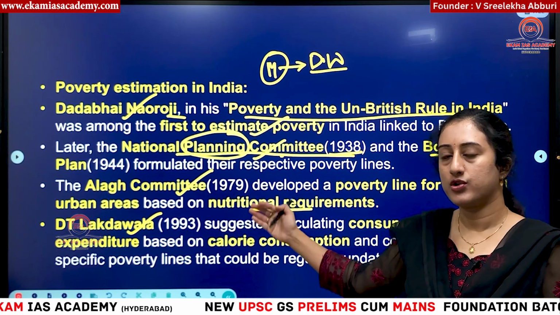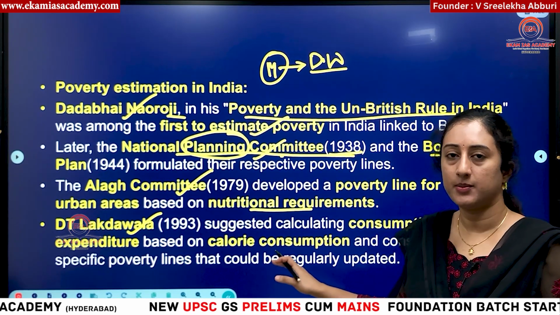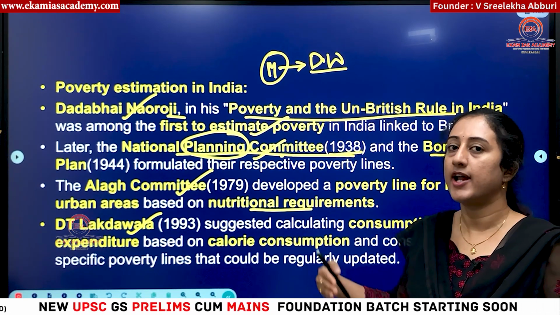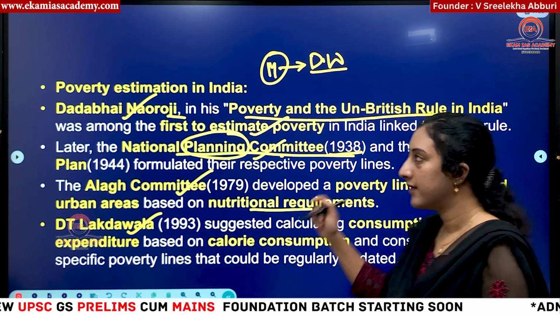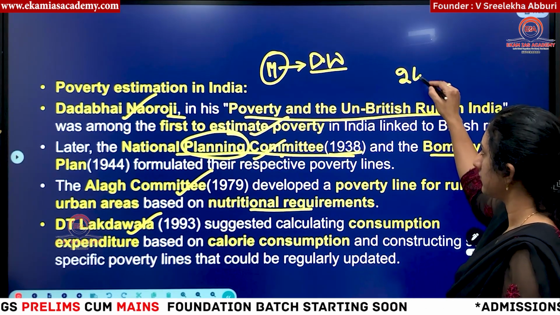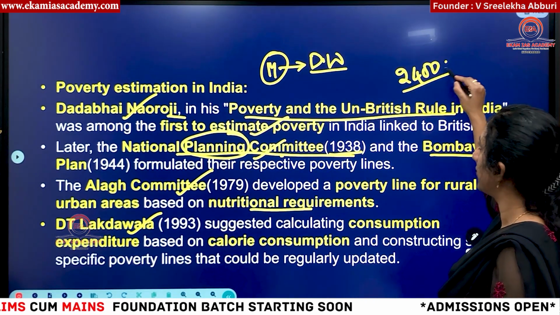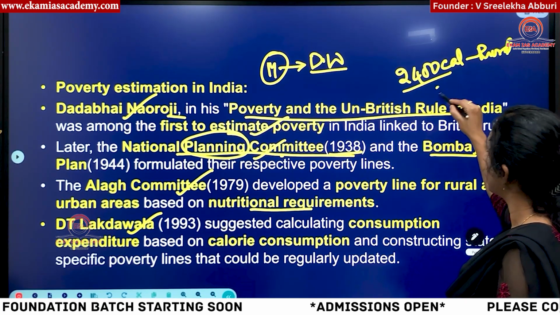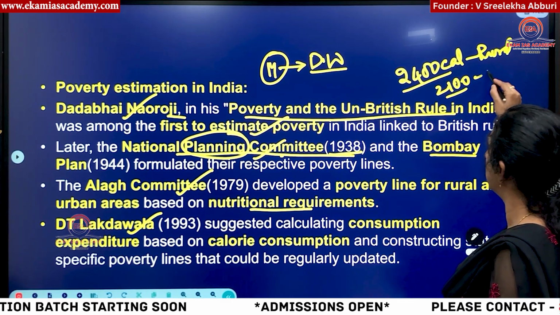So this committee also followed the same lines as YK committee, and this committee also said the consumption expenditure is based on calorie intake. Calorie intake means, for example, if you remember, this committee suggested 2,400 calories in rural areas per day and 2,100 calories in urban areas.